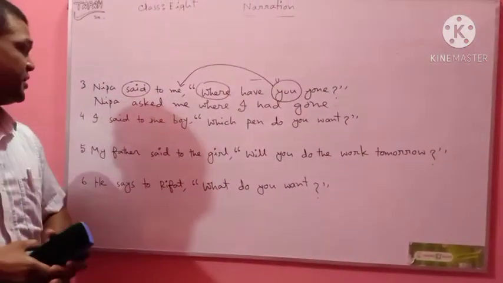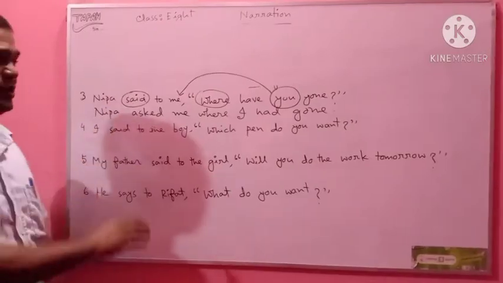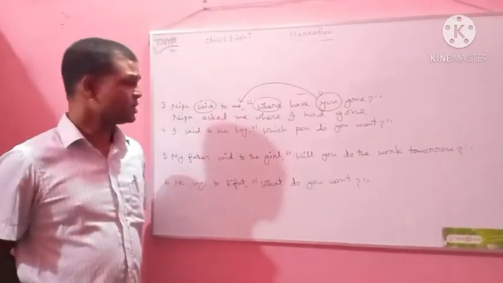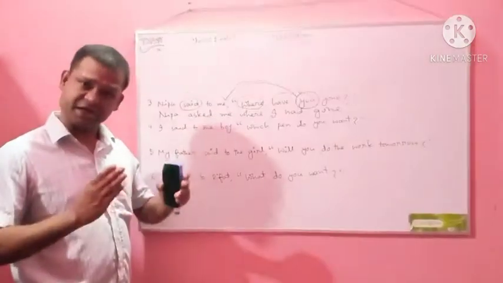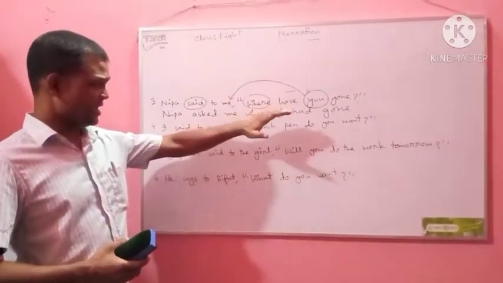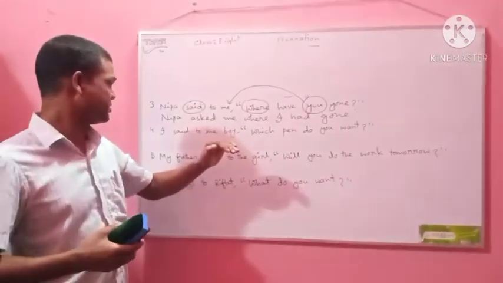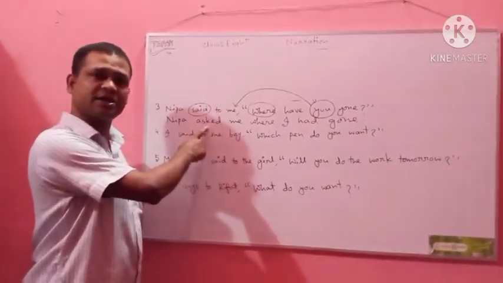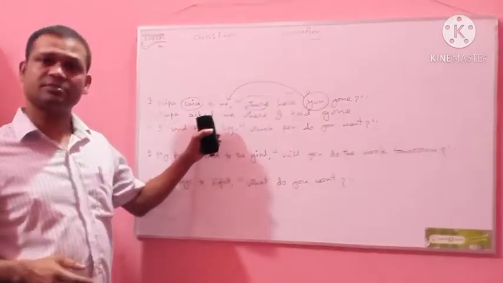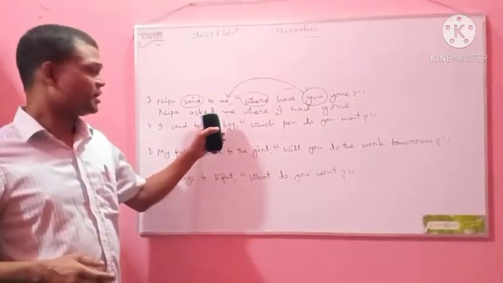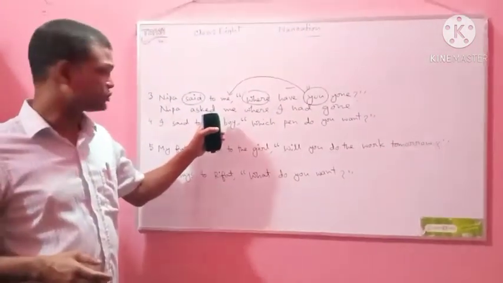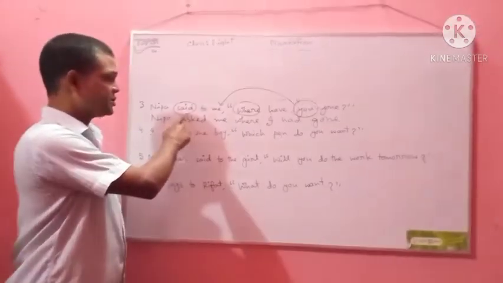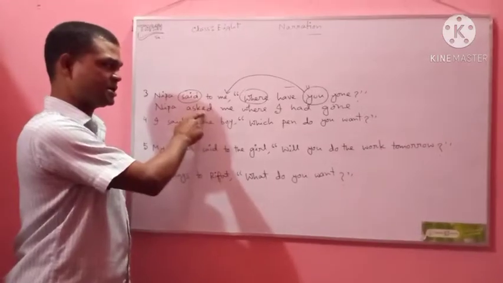I am discussing it again. Nipa said to me, where have you gone? Where have you gone? This sentence is interrogative. As it's an interrogative sentence, said to will be changed to asked. After ask, no preposition is used. So Nipa, said to equals asked. Nipa asked me.